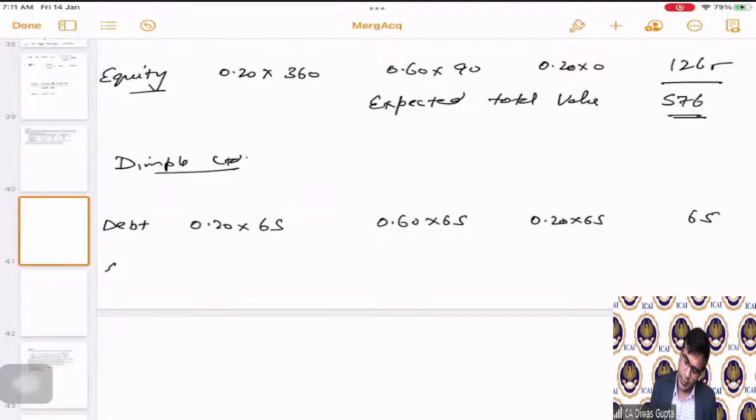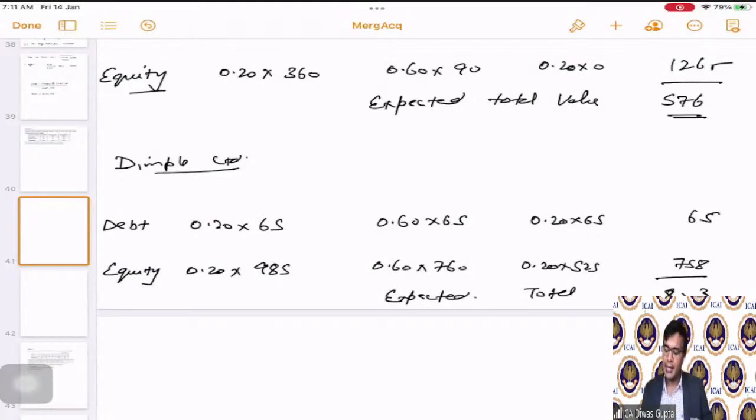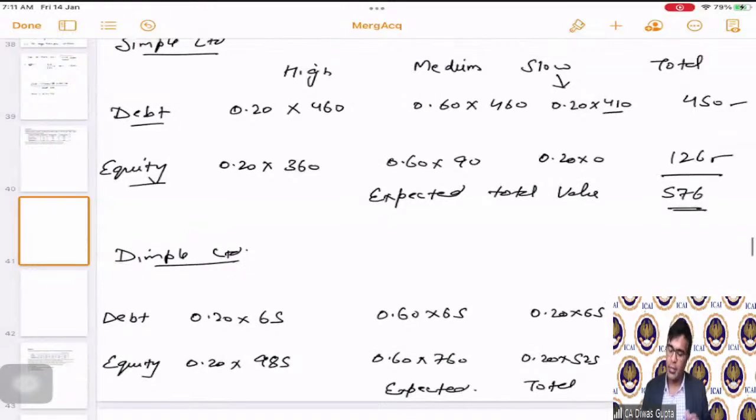Similarly, for equity, 0.20 multiplied by 985, 0.60 multiplied by 760, 0.20 multiplied by 525, and the total is 758. So hence the total value becomes 823. This is the total expected value, correct? And as a next step, now we have to calculate for the merged entity.